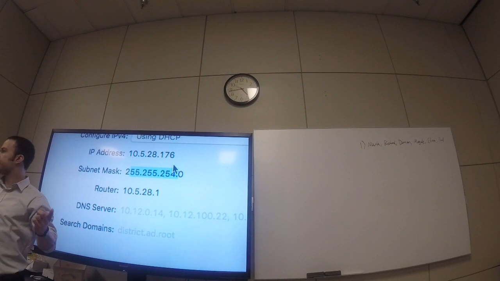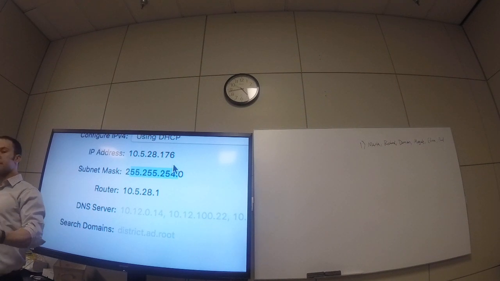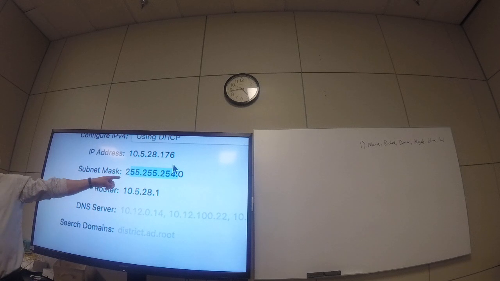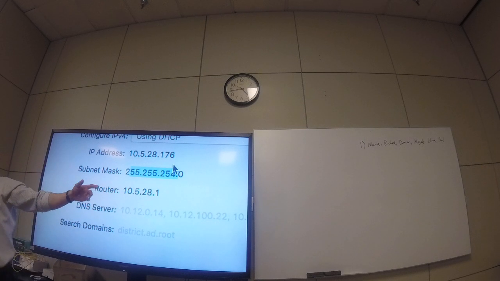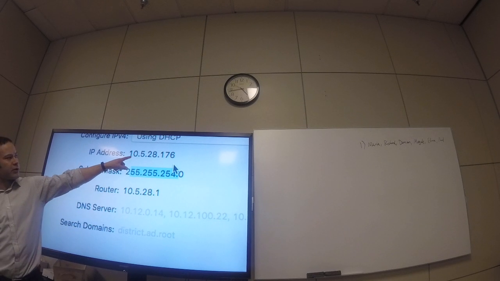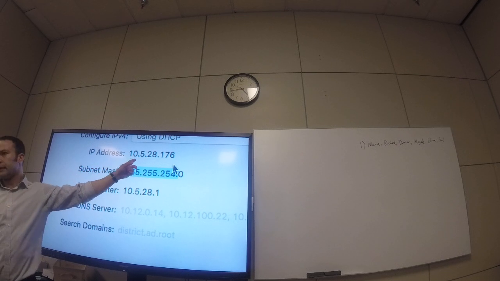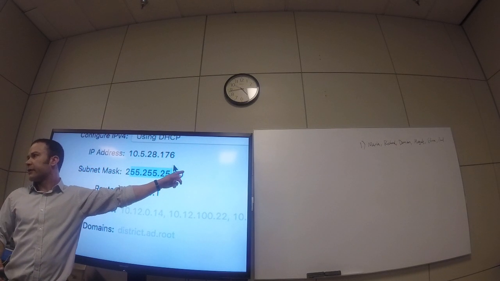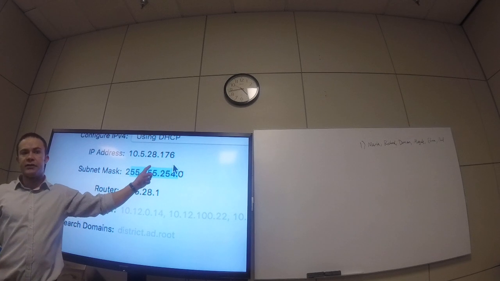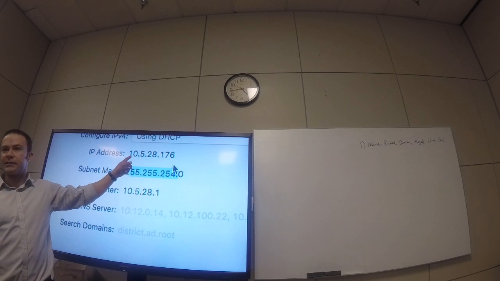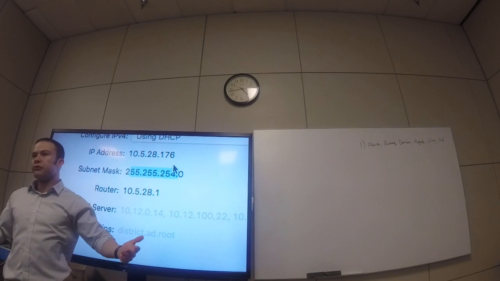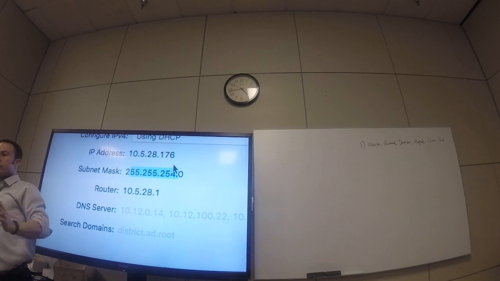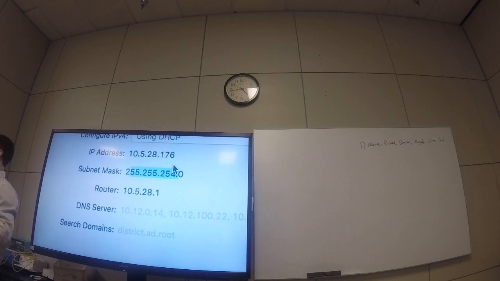ID, right, is going to automatically assign her another address that's available on the network. So if this subnet mask was 255.0.0.0, which is what you would expect a Class A network to be, then the first octet is going to identify the network. The last three are going to identify the host. So as long as the first octet matches, any of the other three can be anything from 0 to 254, and the host can communicate. They're on the same network.